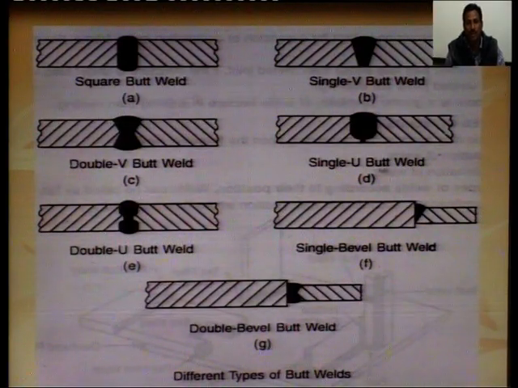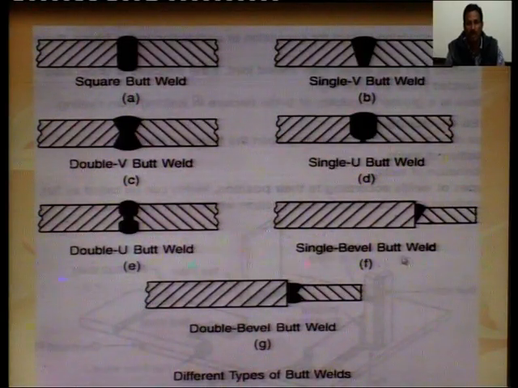Single U butt weld, when the weld is formed like a U shape. So, this type of U is called single U butt weld. Double U butt weld, when there are two U's, one U here and next here. So, this type of weld is known as double U butt weld.